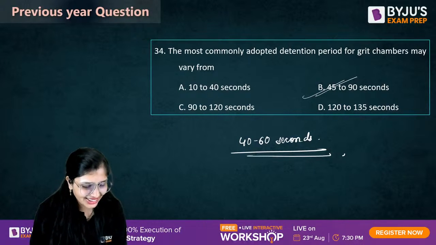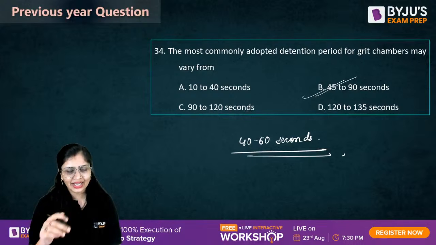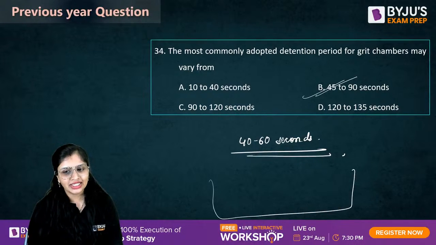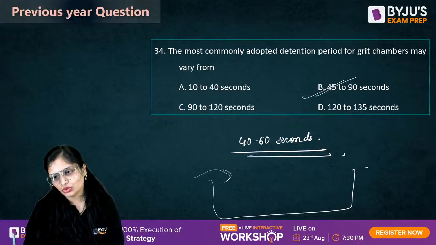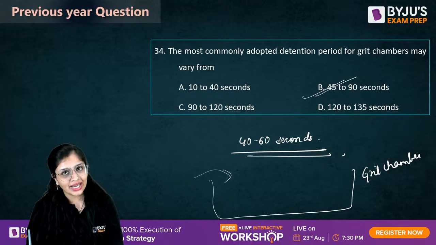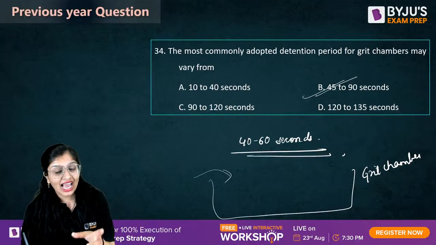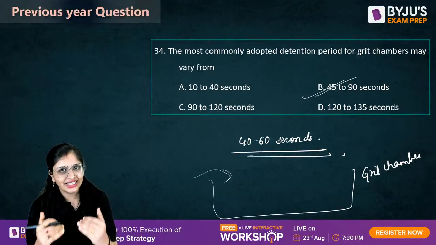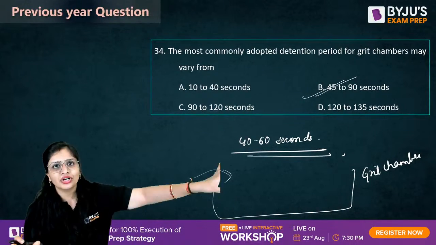We don't give 2 minutes, we generally give 1 minute. 2 minutes is too much. And the reason is, you don't give more detention time. If it is asked in statement-wise questions, the reason is, if in a grit chamber you provide more time, more detention period, even organic matter will settle. And whatever materials get settled in grit chambers, you are not going to treat them, you are just going to dispose of them.